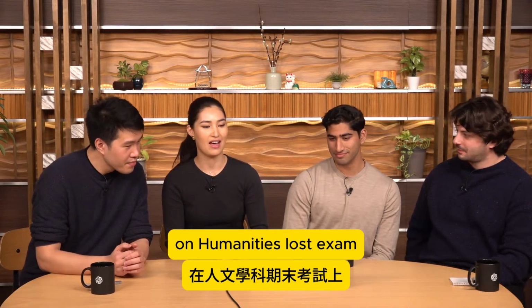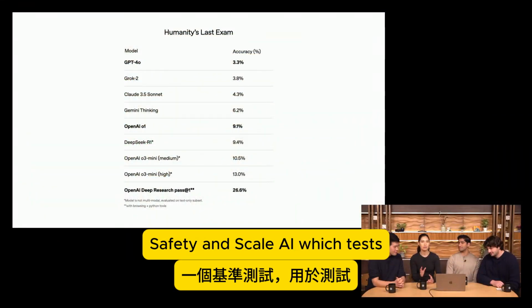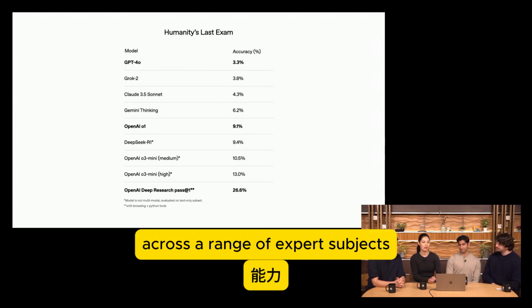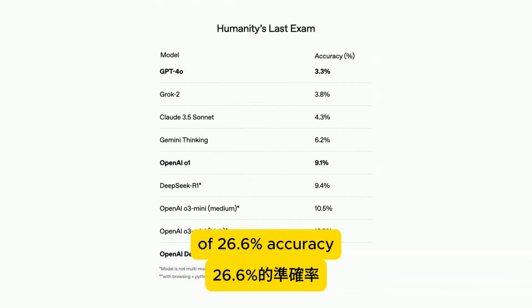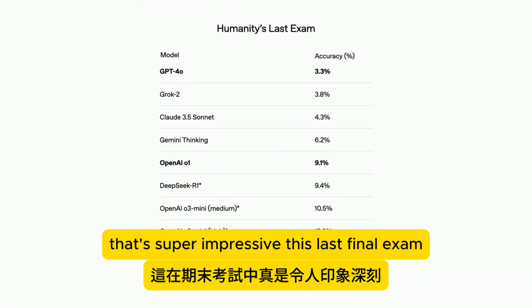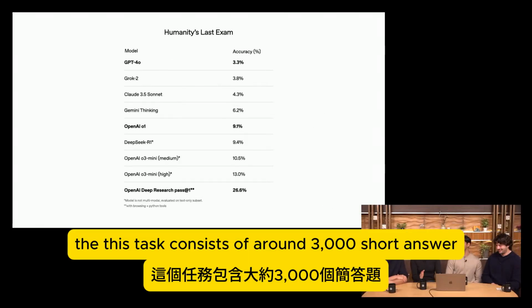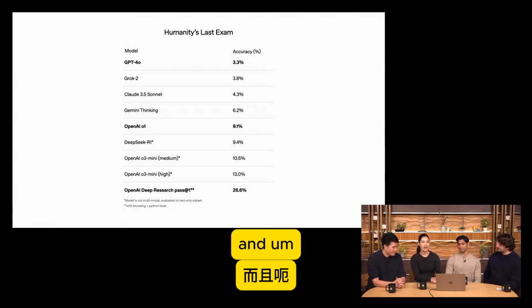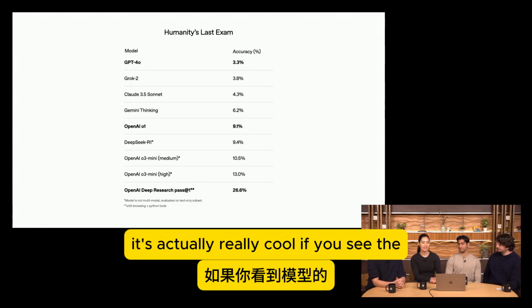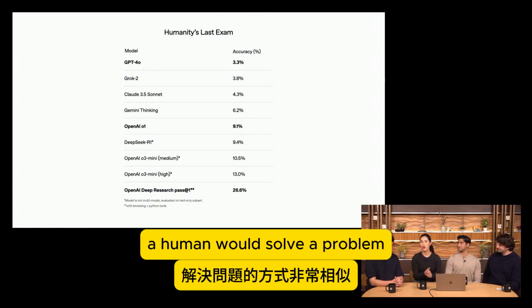On Humanity's Last Exam, a recently released benchmark from the Center for AI Safety and Scale AI, which tests the model's capabilities across a range of expert subjects, the deep research model reaches a new high of 26.6% accuracy. That's super impressive. This test consists of around 3,000 short answer and multiple choice questions across around 100 different subjects. And it's really cool to see the trajectories and thinking process of the model, because it's very similar to how a human would solve a problem.